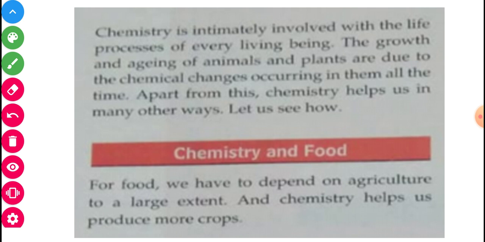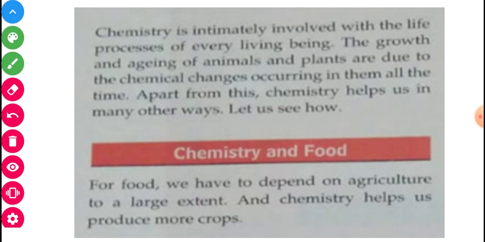So my dear students, if you look at your daily life, anywhere you go, just like if you take food, we have to depend on chemistry for food. How? Do you understand? It depends on agriculture.